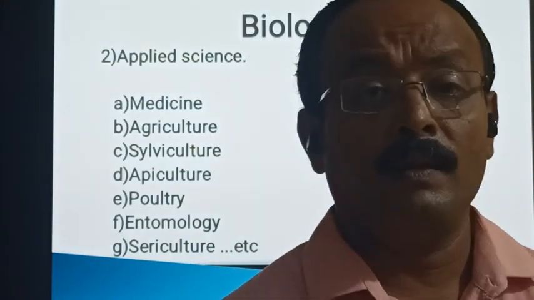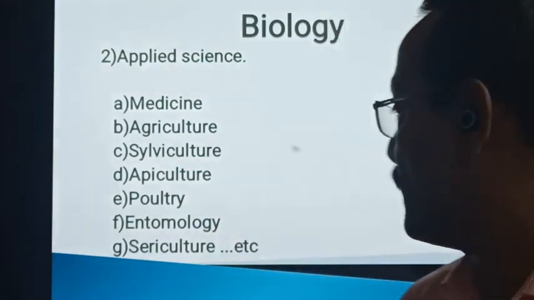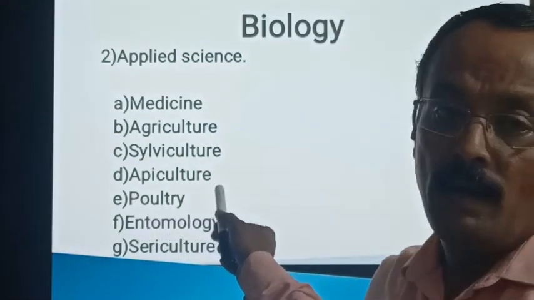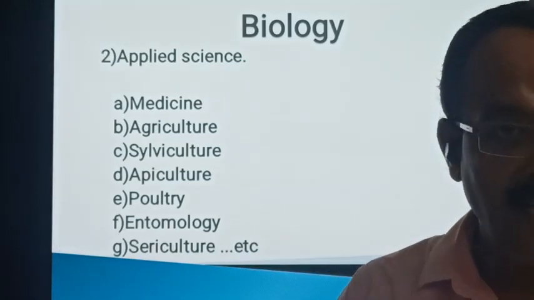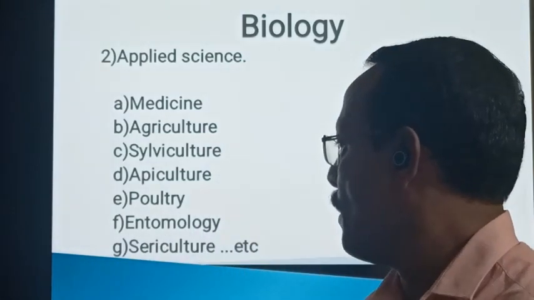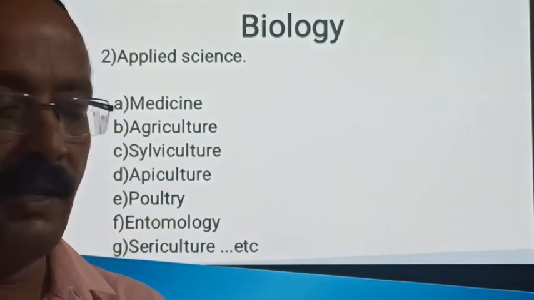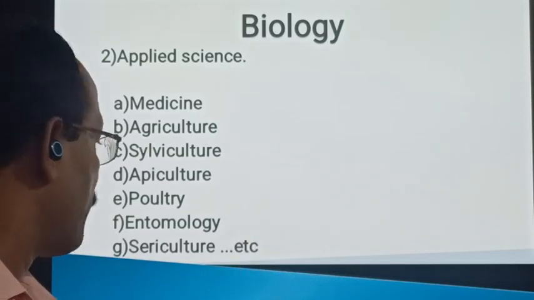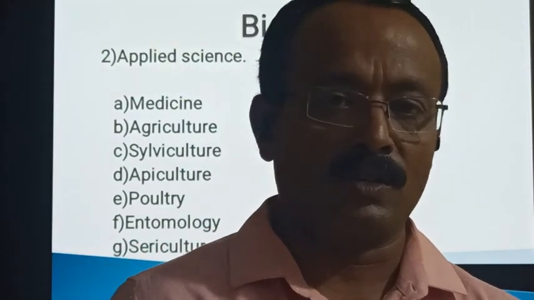Silviculture, study of rearing and raising the trees is called silviculture. Likewise, culturing the honeybees for its honey and wax is called apiculture. Poultry, so raising the birds for their meat and eggs, that comes under poultry. Study of insects is entomology. And sericulture, so rearing the silkworm and getting the silk from them, that is sericulture.